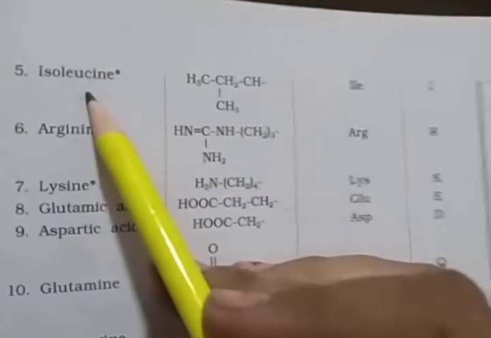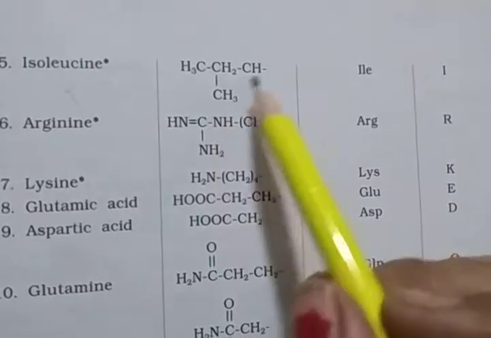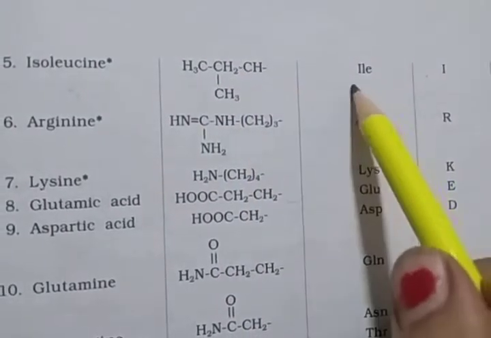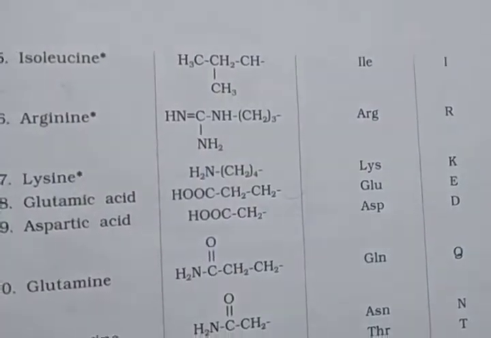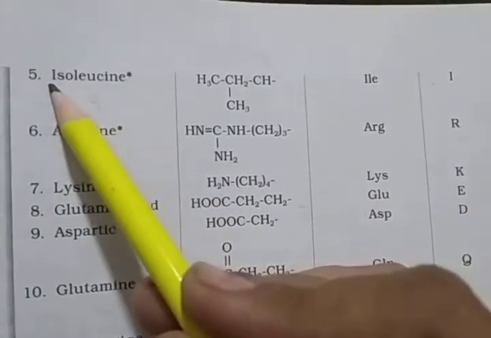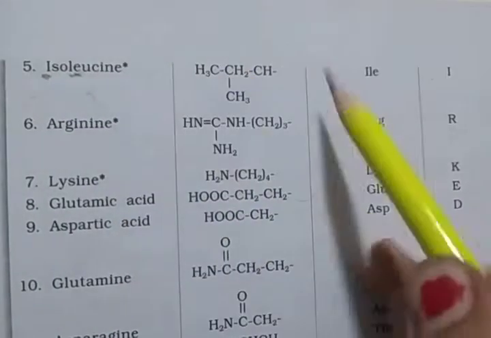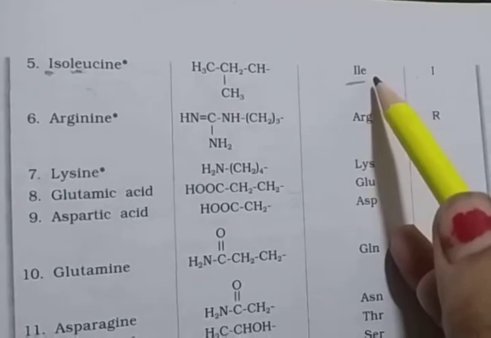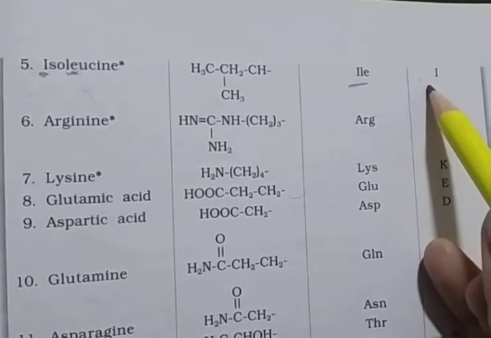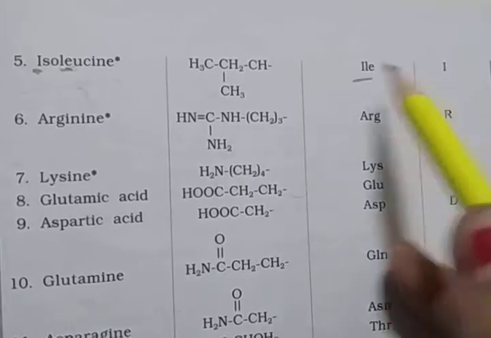Then isoleucine. Isoleucine means CH3 CH2 CH CH3 present on the R. ILE. Isoleucine means iso, leucine. So ILE is the 3-letter symbol, and I is the 1-letter code.